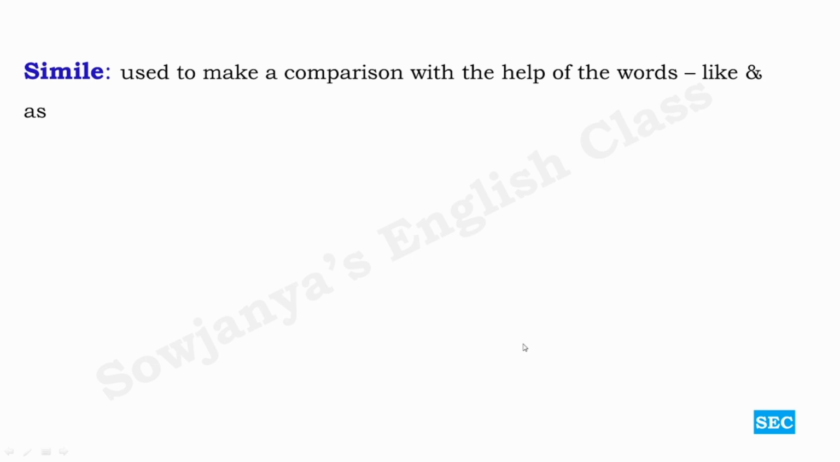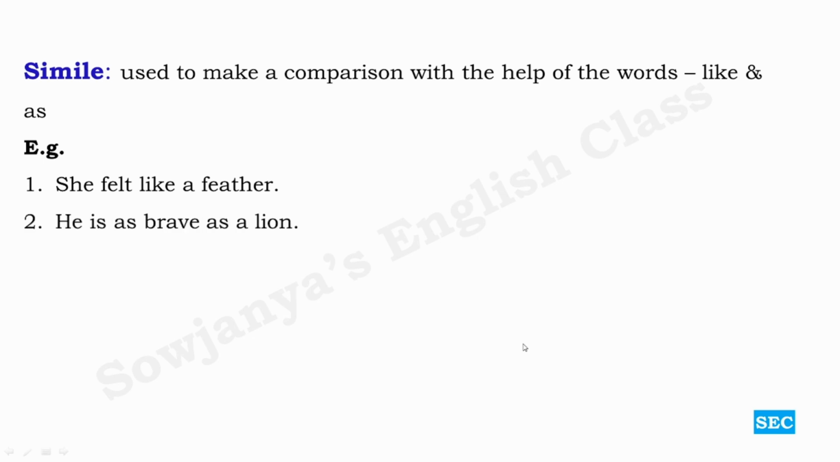It is used to make a comparison with the help of the words like and as. For example, she felt like a feather. What does it mean? As light as a feather. He is as brave as a lion. So his bravery is compared to that of a lion with the help of these words as and as. The baby's cheeks are red like a rose. So beautifully red like that of a rose.